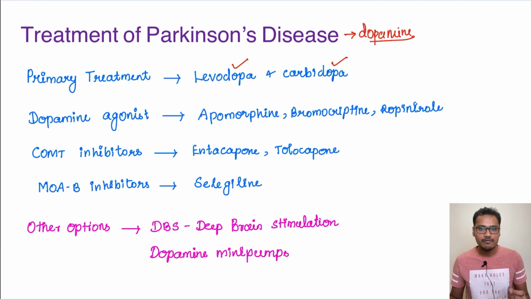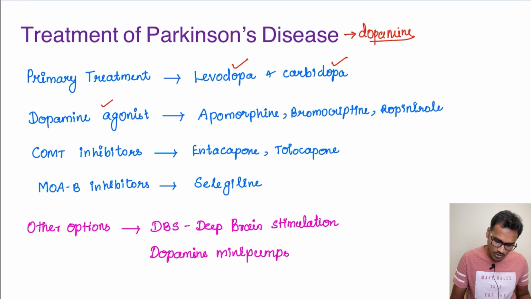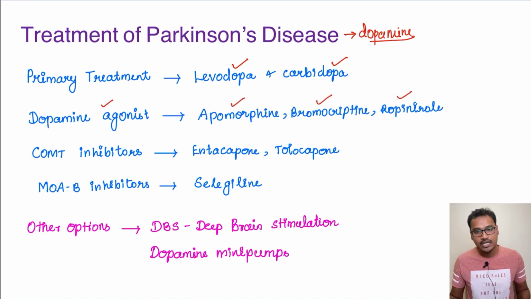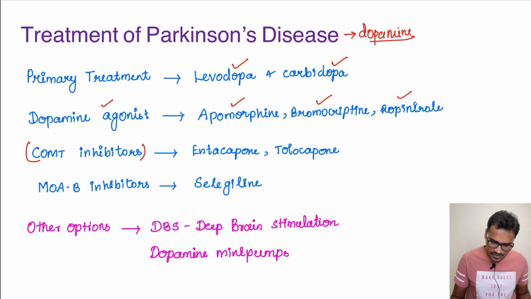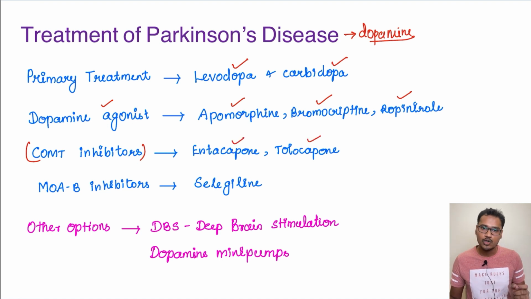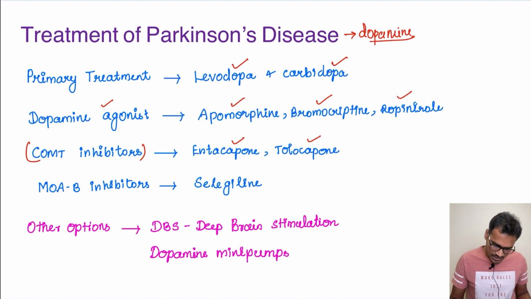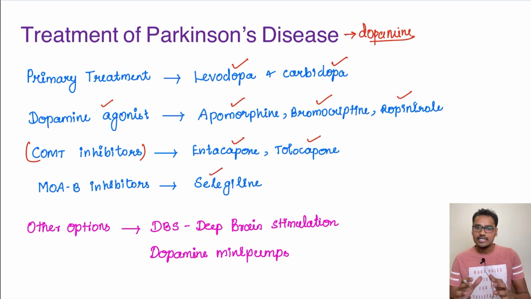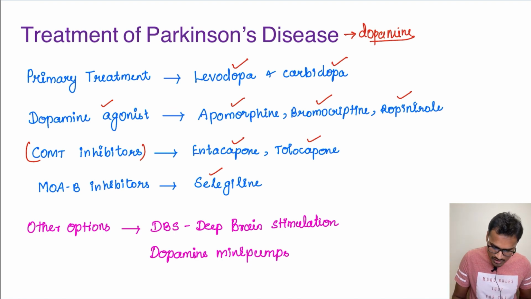Other than this, we have several treatments like dopamine agonists, which are apomorphine, bromocriptine and ropinirole. These are another group of dopamine agonists which can be tried in this patient. Then we have COMT inhibitors, which are entacapone and tolcapone. Then we also have the monoamine oxidase inhibitors, which is selegiline. These are the drug options involved in Parkinson's disease. But the primary treatment option is nothing but levodopa and carbidopa.